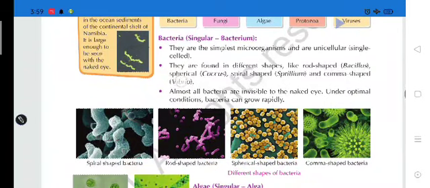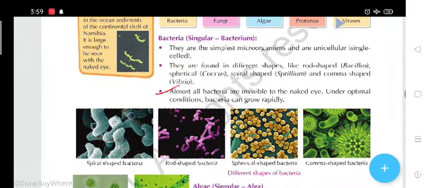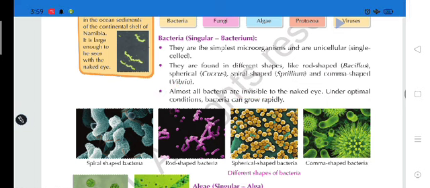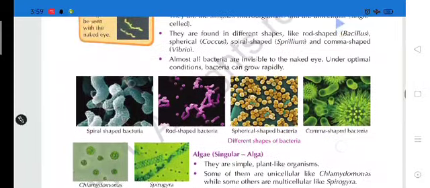And one more, almost all bacteria are invisible to the naked eyes. Under optimal conditions, bacteria can grow rapidly. Optimal condition means the suitable condition which is required by that bacteria.